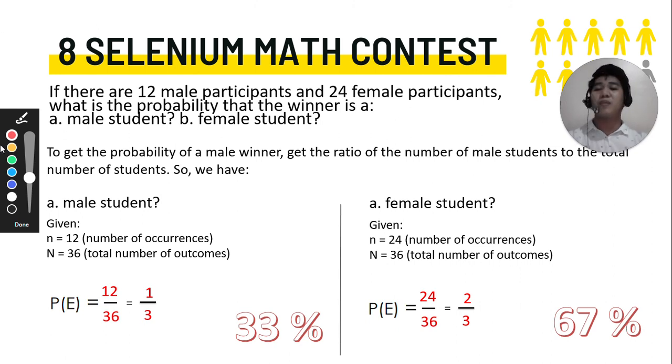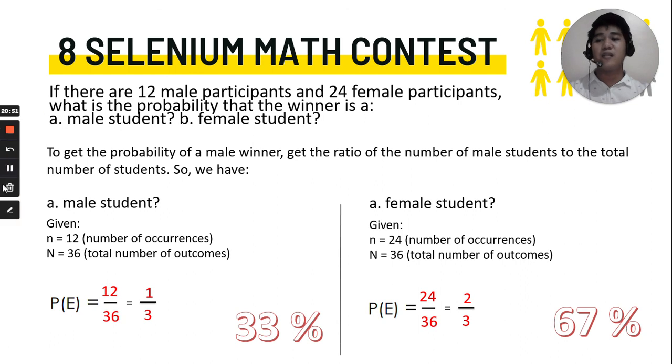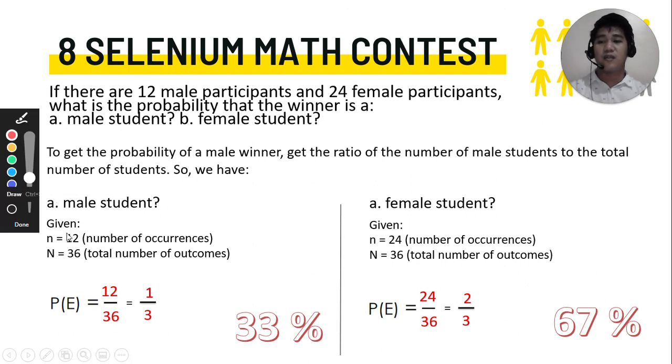Now, to get the probability of a male winner, we're just going to get the ratio of the number of the male students to the total number of students. For the male students, we have the given n equal to 12. We have 12 male students and the total number is 36.